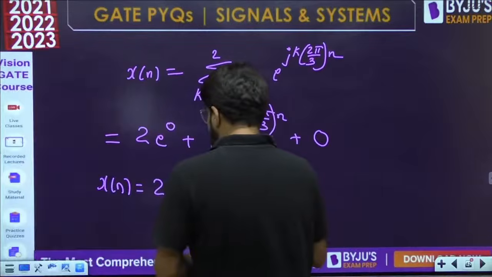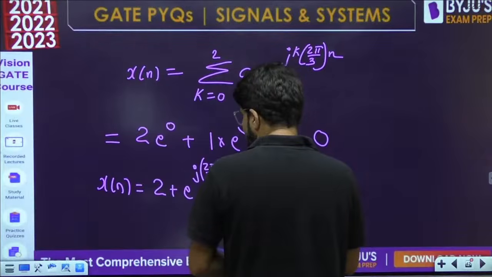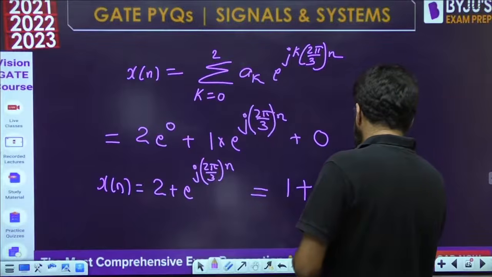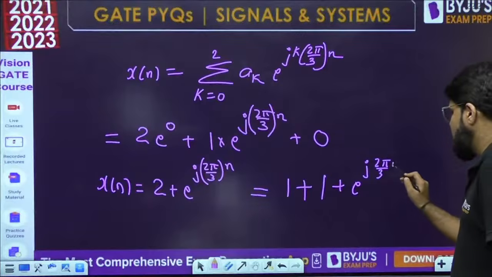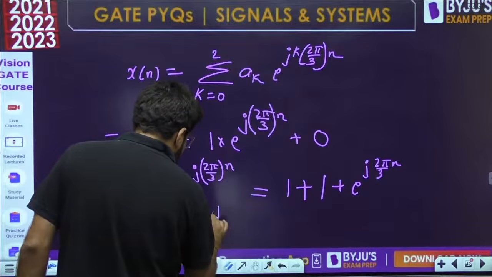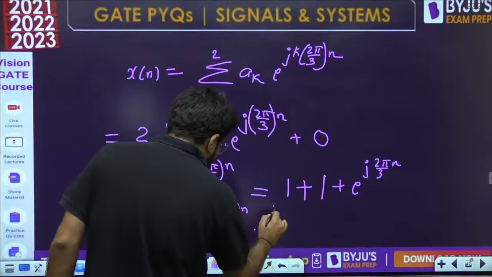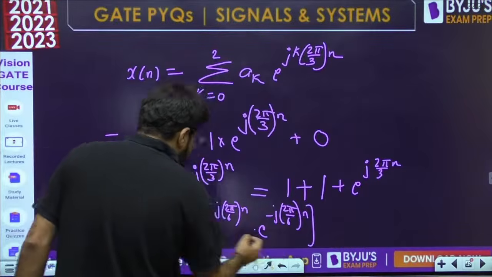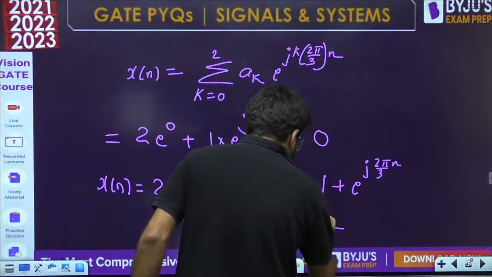Okay, no issues. Let me break the 2 as 1 plus 1, because then the 2 will not match. Let me write it as 1 plus e power j 2 pi by 3 into n. Now let me break the 1 and write it as e power j 2 pi by 6 into n multiplied by e power minus j 2 pi by 6 into n. Did it cancel or not? e power x and e power minus x will be 1 only.